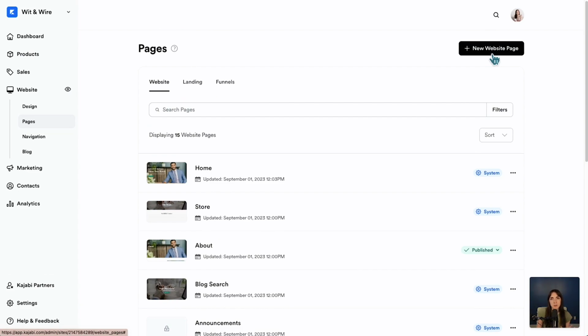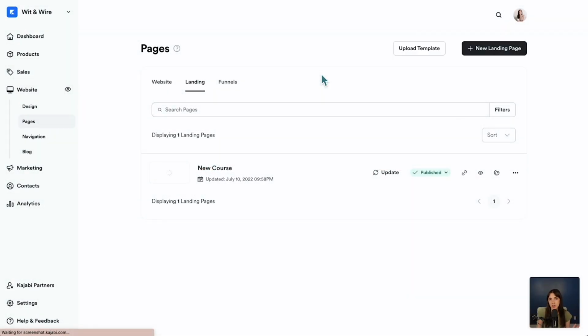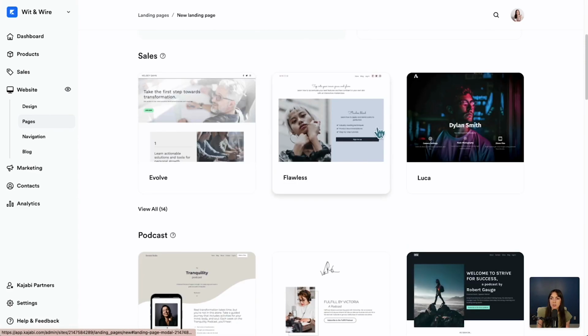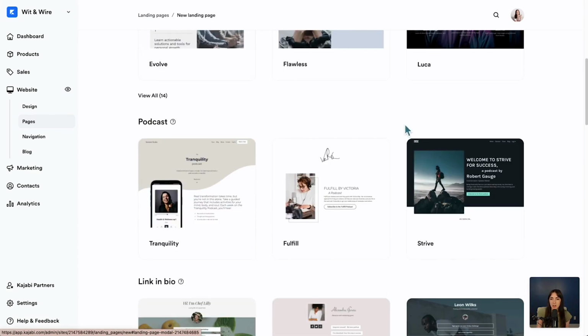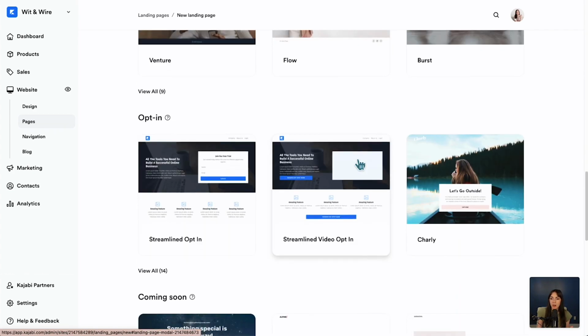After you create your website, you might also be curious about landing pages. So a landing page is typically a page with a single call to action. So course sales pages, email opt-in pages, those are all considered to be landing pages. So you can add a new landing page anytime, and then you can change, first of all, which type of page it is, as well as which default sales template or podcast landing page template or link in bio template. You can see they're giving you quite a few options.